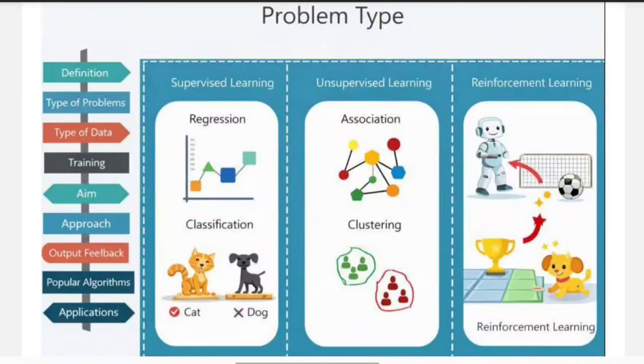Now look at the right side of the image. Here you can see a robot training a dog to kick the ball into the goal. When the dog kicks the ball correctly, it gets a reward, and slowly by receiving rewards, the dog learns the correct action. Similarly, the machine learns the best action through rewards and penalties. That is about these three types.